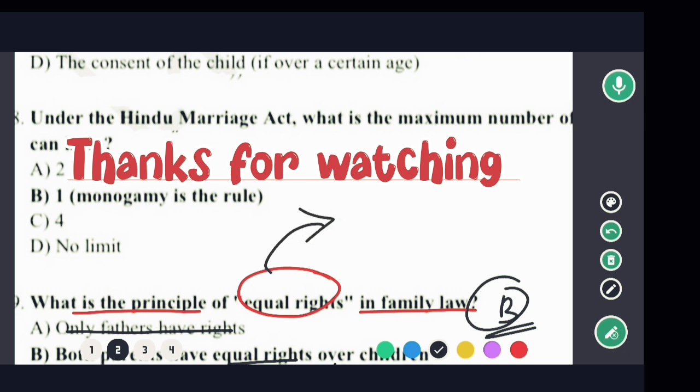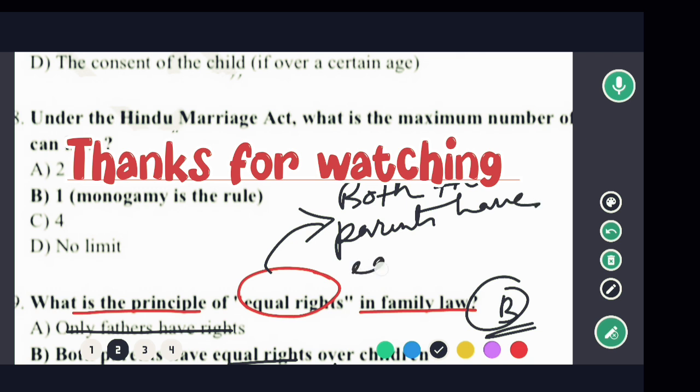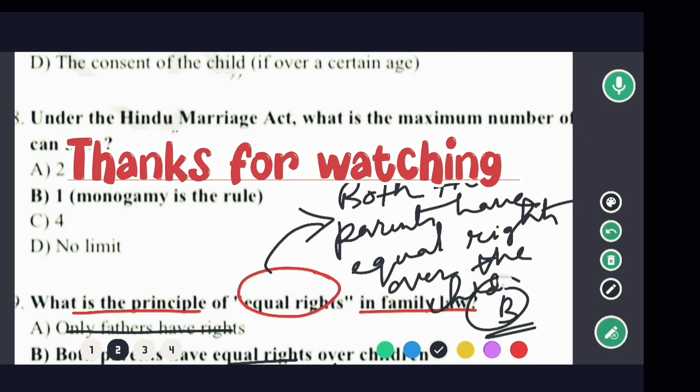Equal rights means both the parents have equal rights over the children. Okay, so in this case क्या होगा? So in this case option B would be the correct answer.